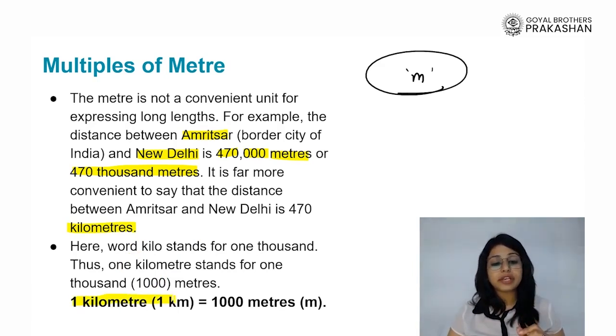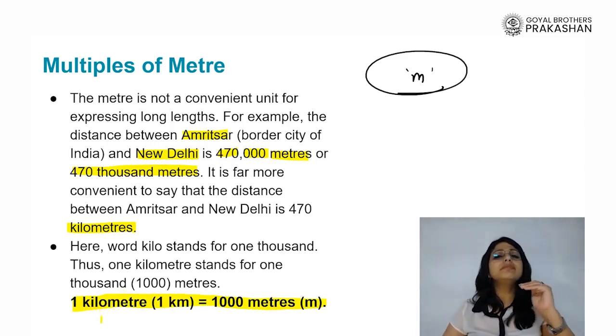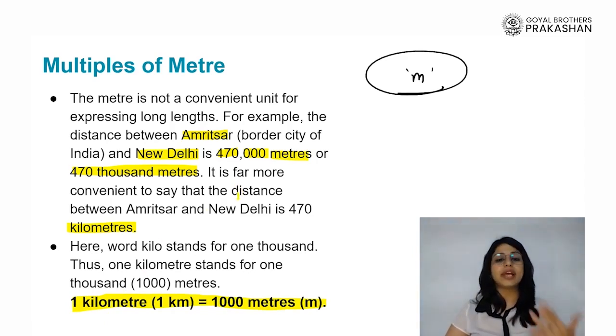Where 1 kilometer is how much? It has 1,000 meters. Now, once we figure out that 1 kilo means 1,000 meters, it becomes convenient to give the distance between these two cities, Amritsar and New Delhi. It becomes 470 kilometers, which now seems to be approachable, right?